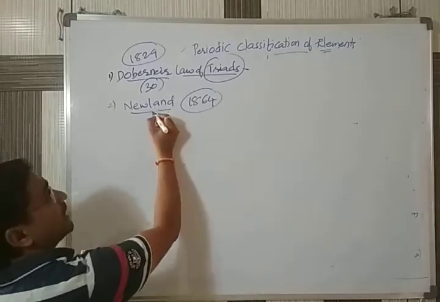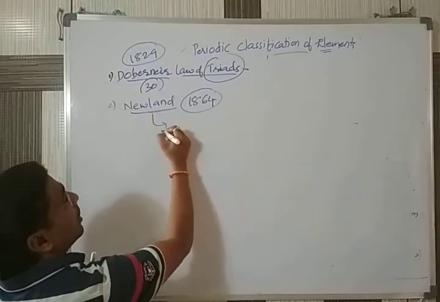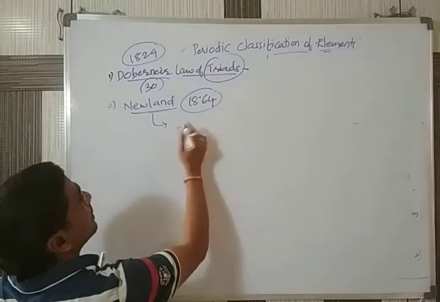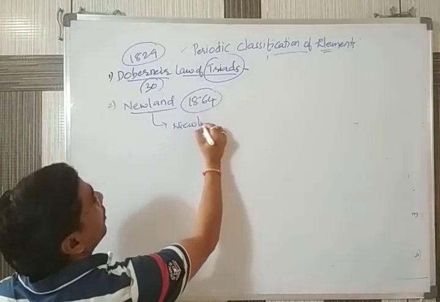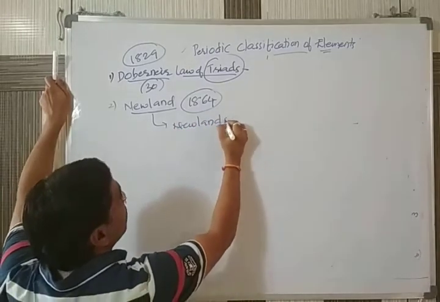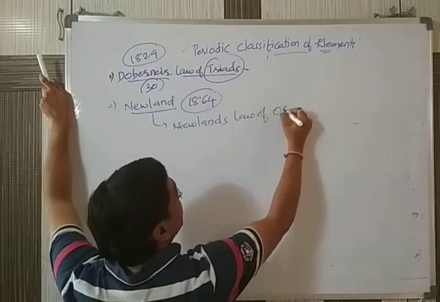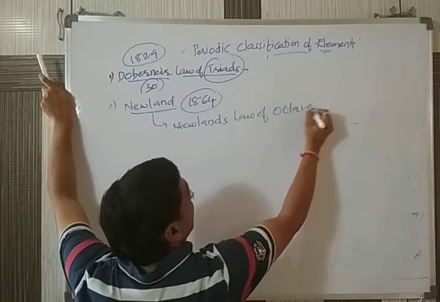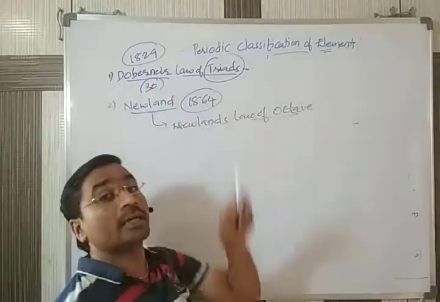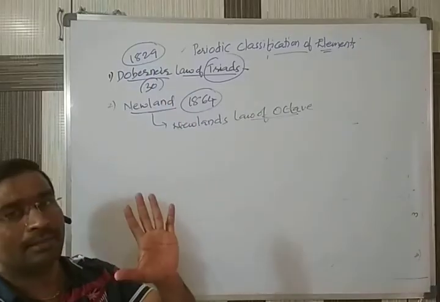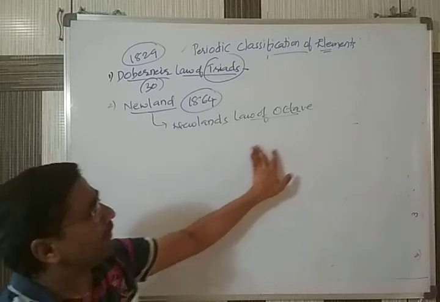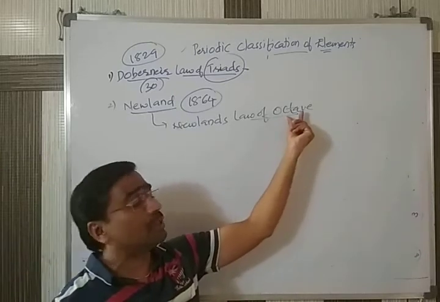This classification given by Newlands is called Newlands' law of octaves. Remember, octave. Octave means what? Eight. So let us see why we use the word octave.